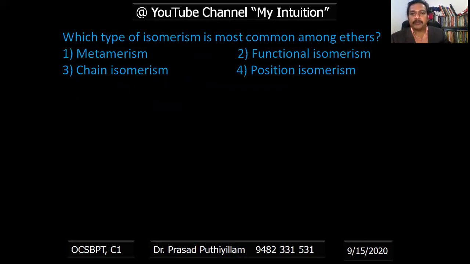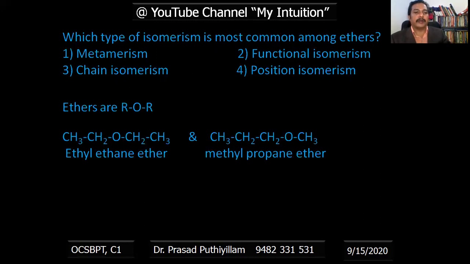Which type of isomerism is most common among ethers? Metamerism, functional isomerism, chain isomerism, position isomerism. Ethers we represent as ROR. That means it has a carbon-oxygen-carbon bond. For example, ethyl ethyl ether and methyl propyl ether: the number of carbon atoms, hydrogen atoms and oxygen atoms is the same, but the only difference is the alkyl groups arranged on either side of the functional group.